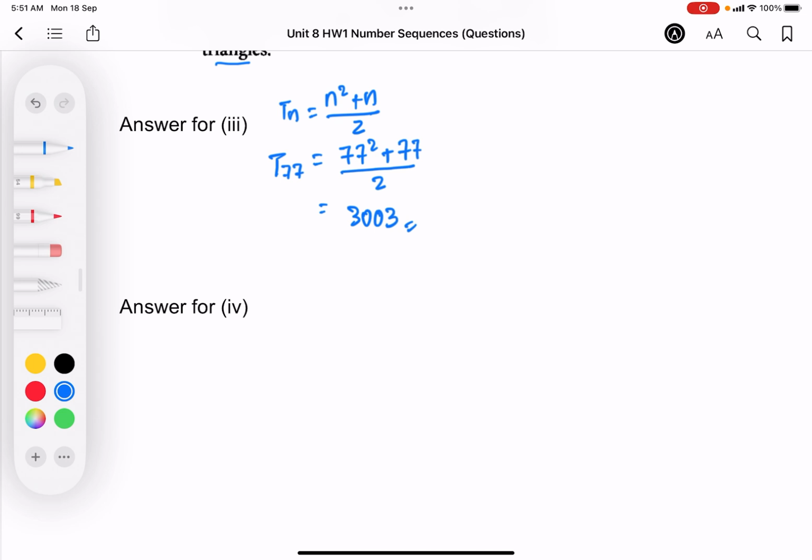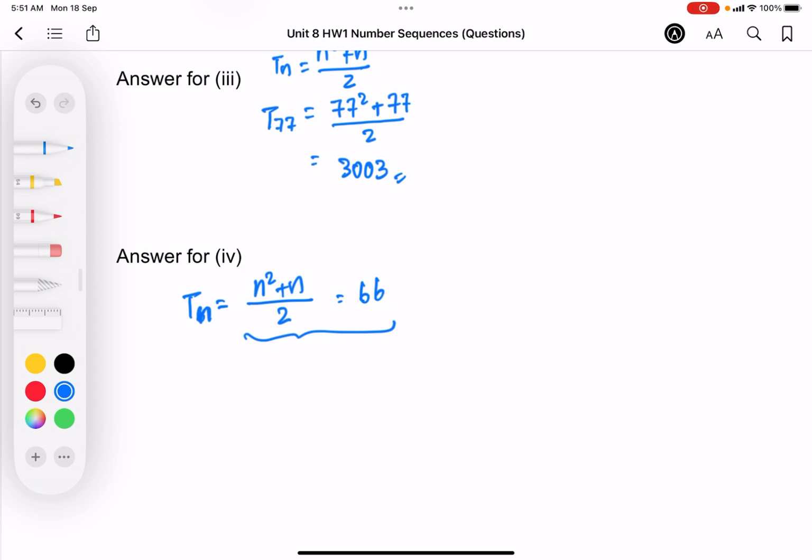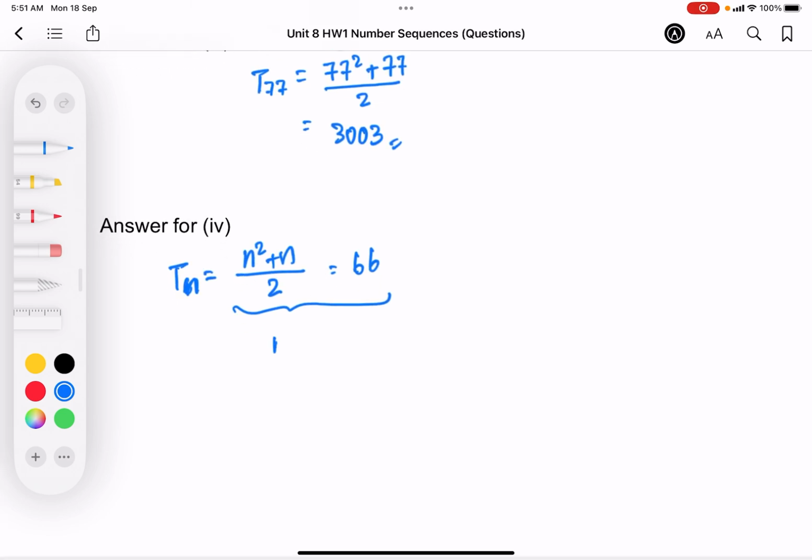So if it has 66 triangles, you are trying to say that this general form, if we put the number here, we will get 66. Therefore, to simplify this, we try to solve this equation. Of course, some of you actually use square root and then find the nearest term. It is still feasible, but I just want to show you that we could use another method to find the figure. And this will actually require us to bring in some reasoning.